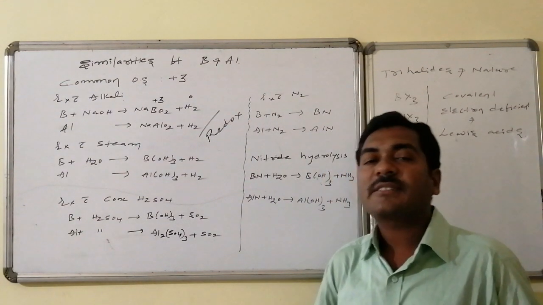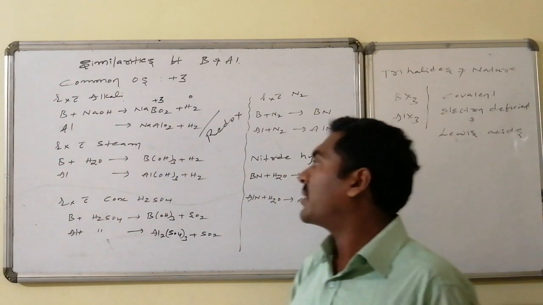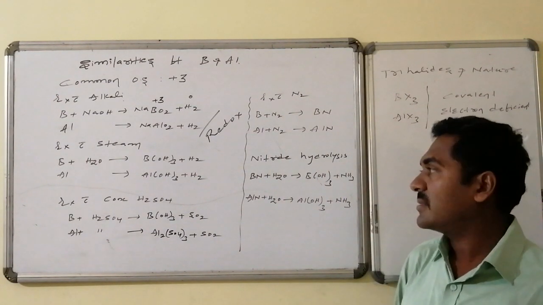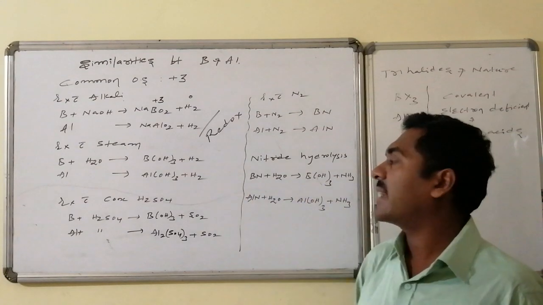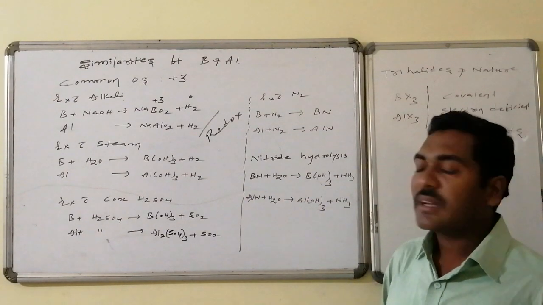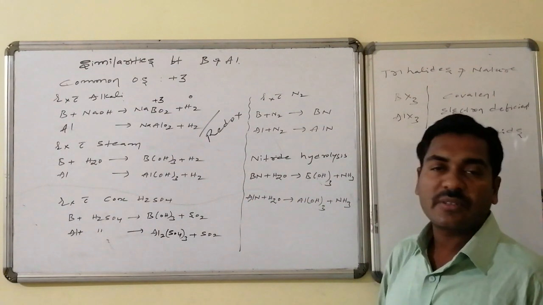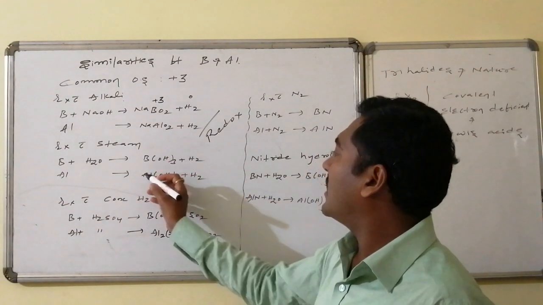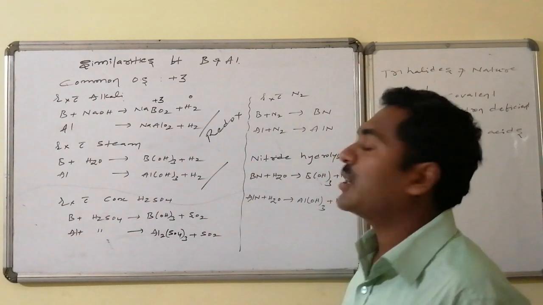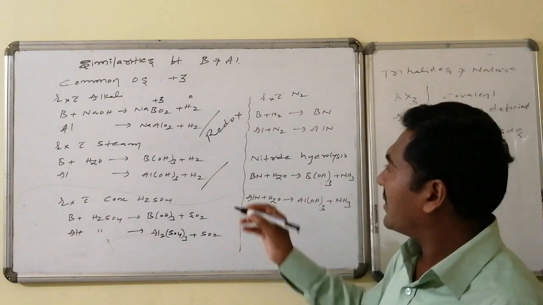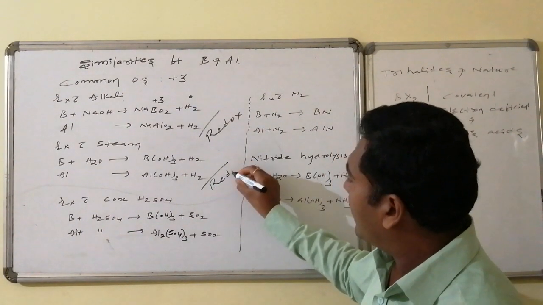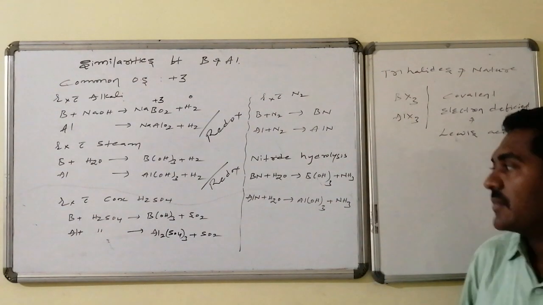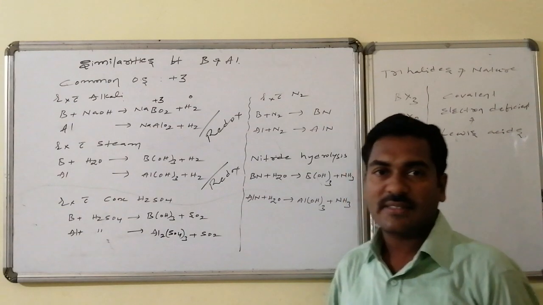Similarly, both react with the steam. Boron followed by water, that is steam, leads to the formation of boric acid, oxidation of boron, followed by hydrogen gas. This is reduction. Similarly, aluminium leads to the formation of hydrogen followed by aluminium hydroxide. Here, boron underwent oxidation, aluminium underwent oxidation, and liberation of hydrogen is an example of reduction, hence it is a redox reaction. Similarly, both can react with concentrated sulfuric acid and undergo oxidation.